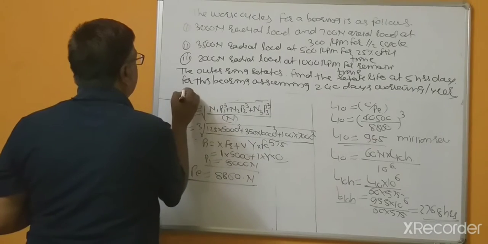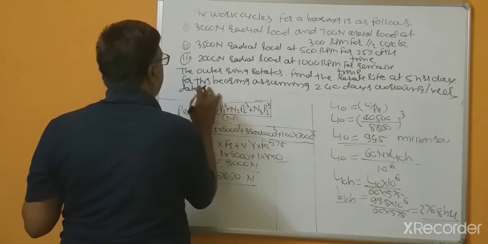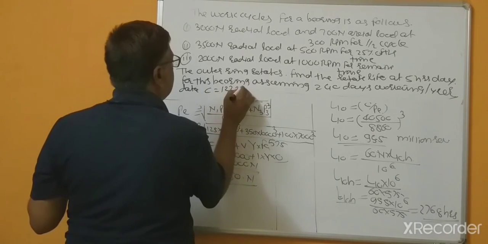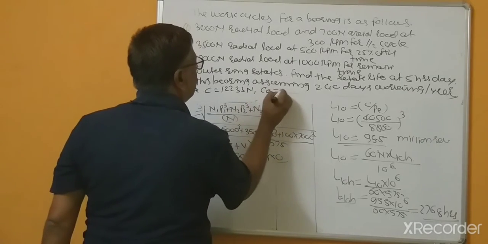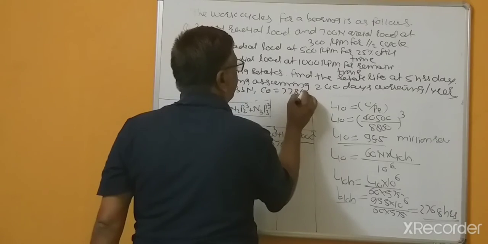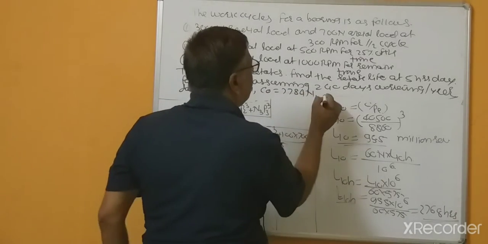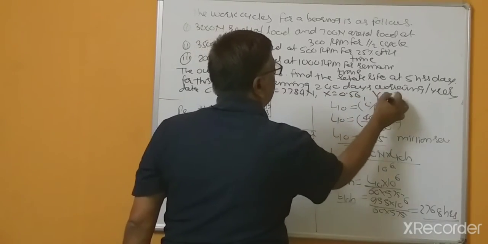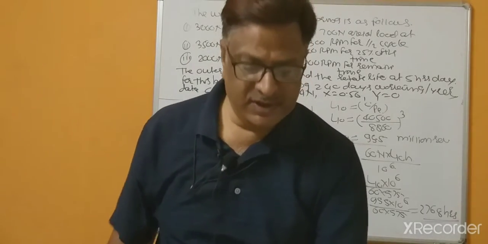C equal to 12233 newtons. C0 is 7784 Newton. X equal to 0.56 and Y equal to 0. So this is given.